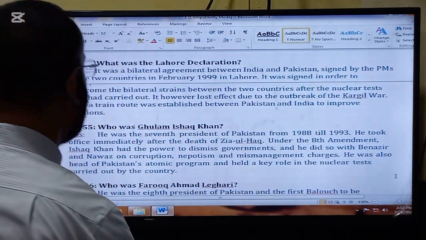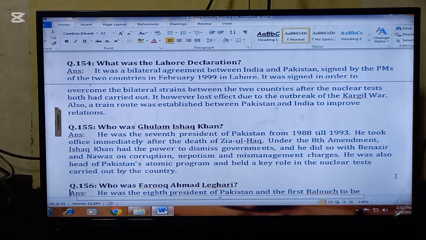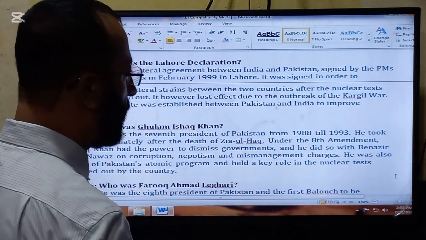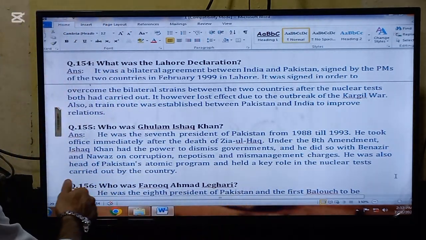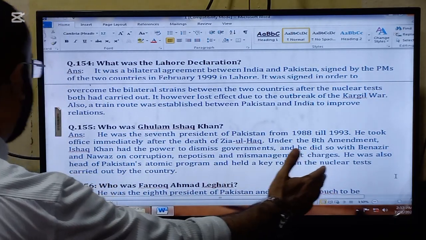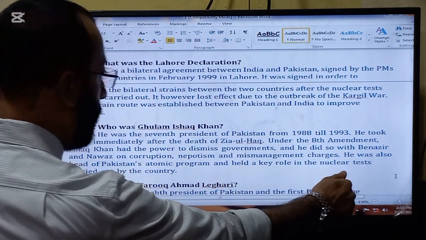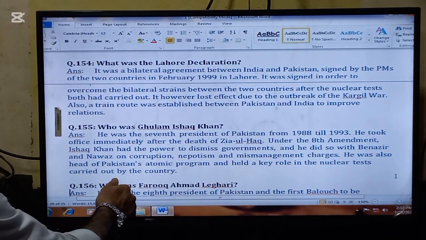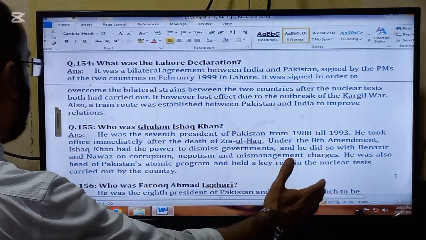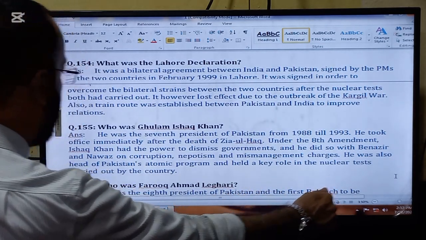The next important question that we are going to start is, who was Ghulam Ishaq Khan? He was the 7th president of Pakistan from 1988 till 1993. He took office immediately after the death of Ziaul Haq. Under the 8th Amendment, Ishaq Khan had the power to dismiss governments, and he did so with Benazir and Nawaz on corruption, nepotism, and mismanagement charges. He was also head of Pakistan's atomic program and held a key role in the nuclear test carried out by the country.